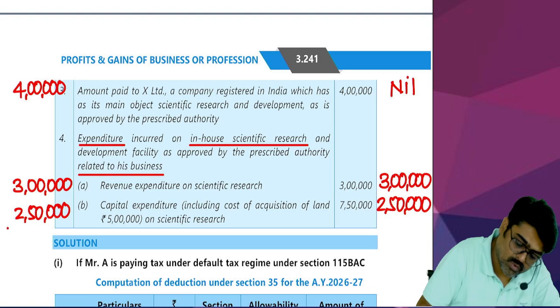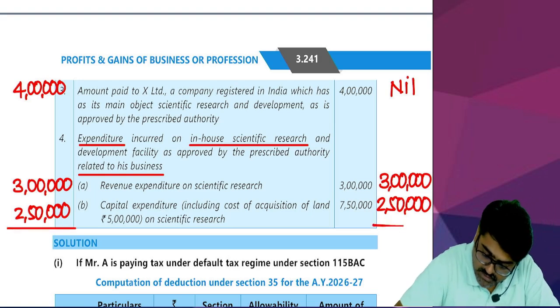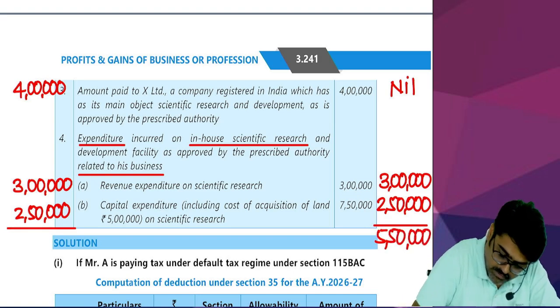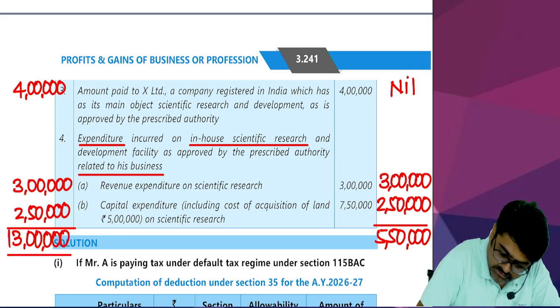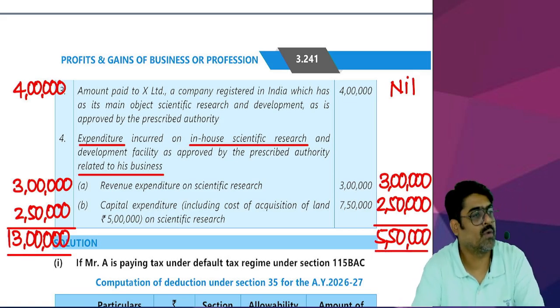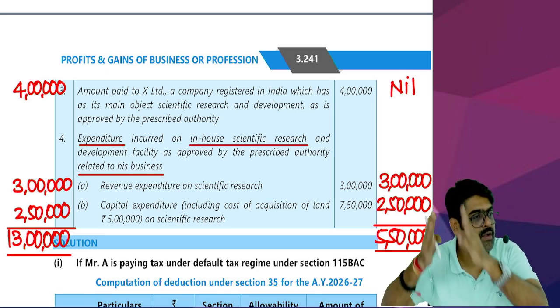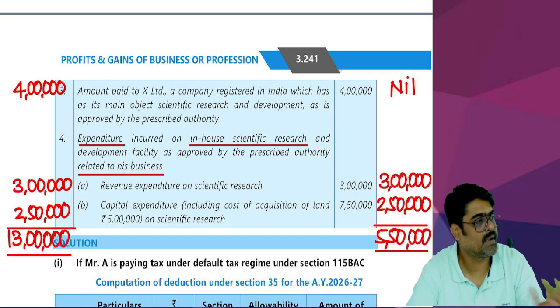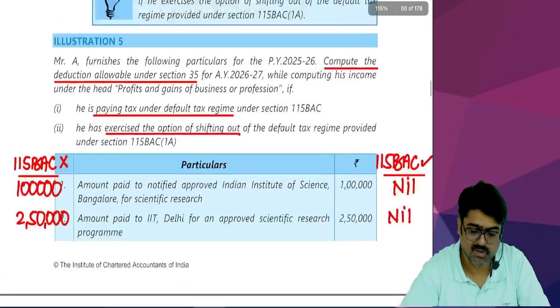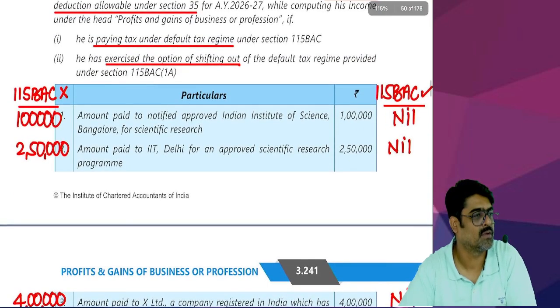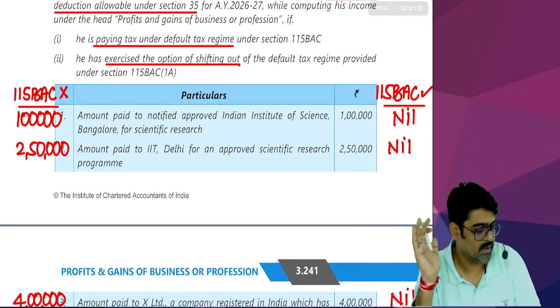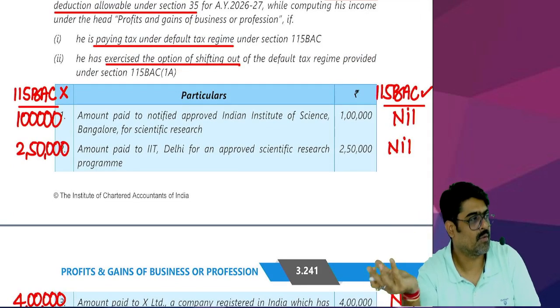Understood? So what will be the total here, and what will be the total here? This will be 5,50,000 and this will be 13 lakhs. How are you going to present this answer? Very simple. Particulars and 2 columns. First column, if you follow 115BAC. Second column, if you don't follow 115BAC. Particulars, what are you going to write? Copy paste. Whatever they have given as particulars, you also write as particulars. Somewhere it will be nil, somewhere it will be an amount.